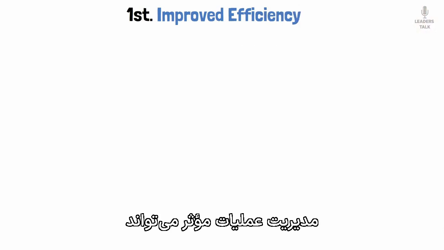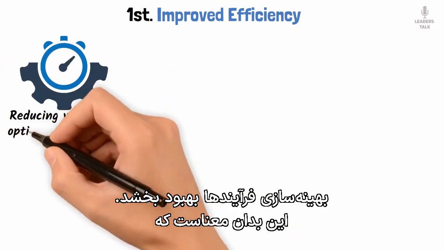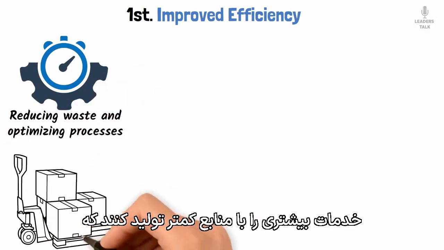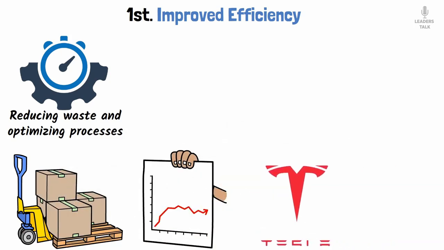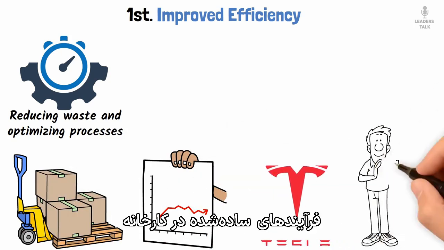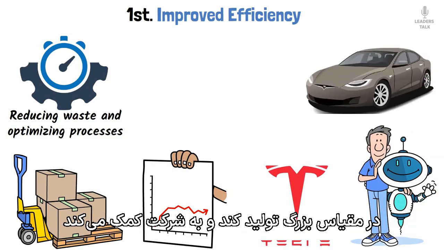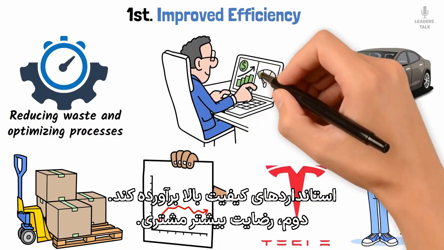First, improved efficiency. Effective operations management can drastically improve a company's efficiency by reducing waste and optimizing processes. This means that businesses can produce more goods or services with fewer resources, which directly impacts their bottom line. For example, let's look at Tesla's Gigafactory. The automation and streamlined processes at the factory allow Tesla to produce electric vehicles at scale, helping the company meet growing demand while maintaining high-quality standards.